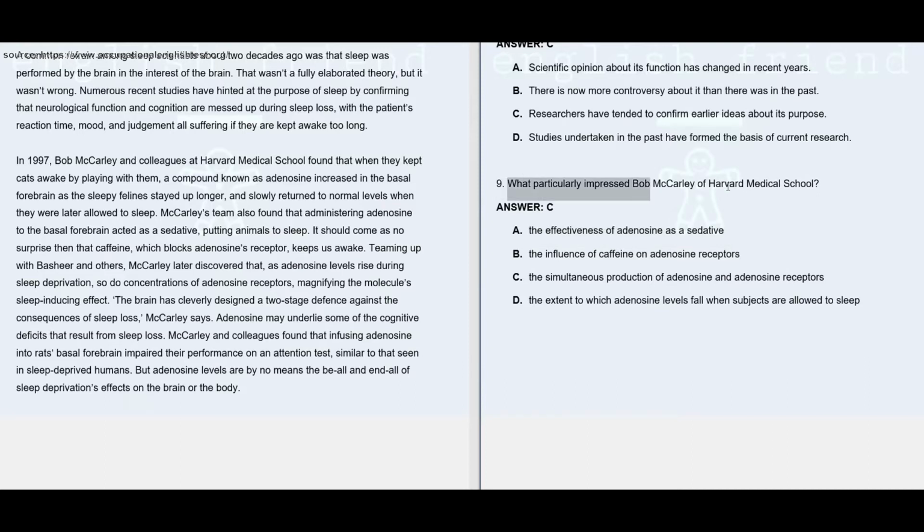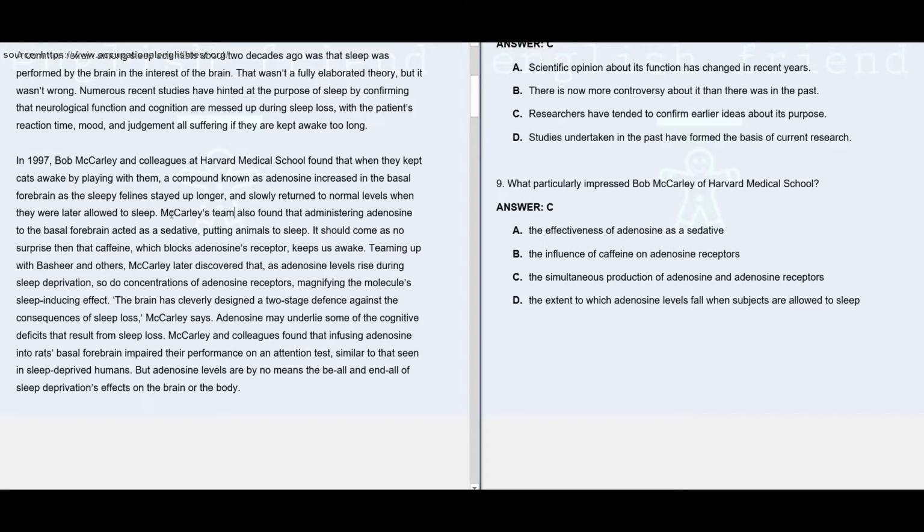What particularly impressed Bo Macaulay of Harvard Medical School? Here the answer is C, which says simultaneous production of adenosine and adenosine receptors. As we go through the paragraph, we may see in 1997, Bo Macaulay and colleagues at Harvard Medical School found that when they kept cats awake by playing with them, a compound known as adenosine increased in the basal forebrain as the sleepy feline stayed up longer.